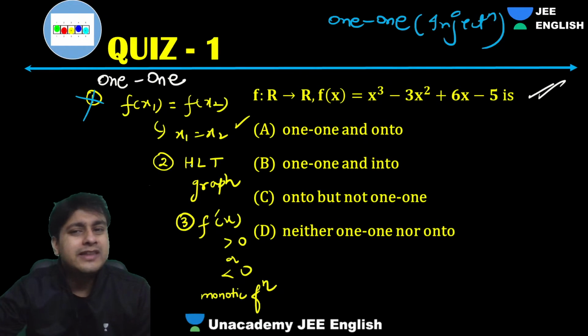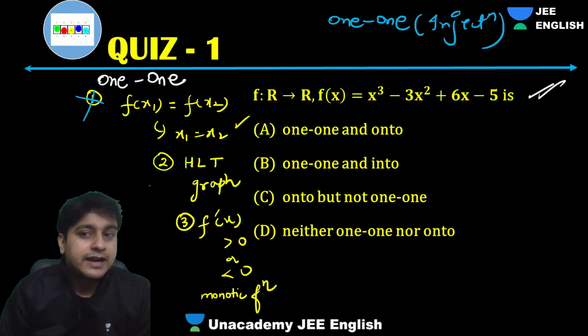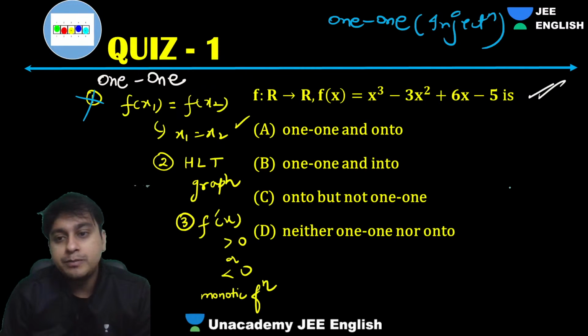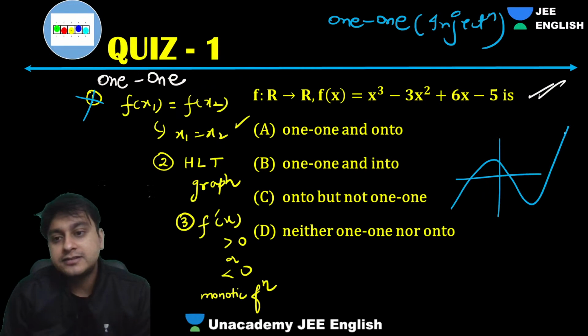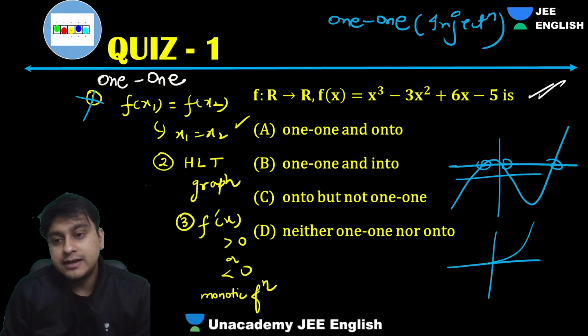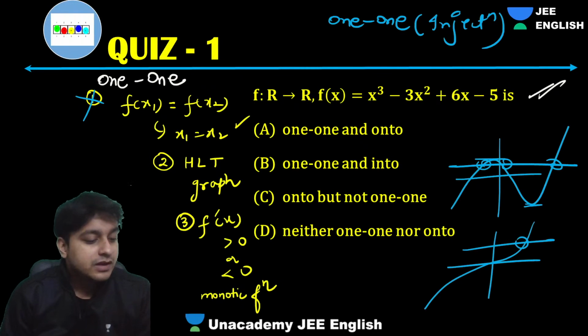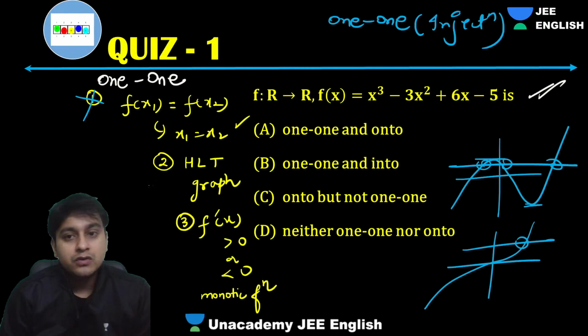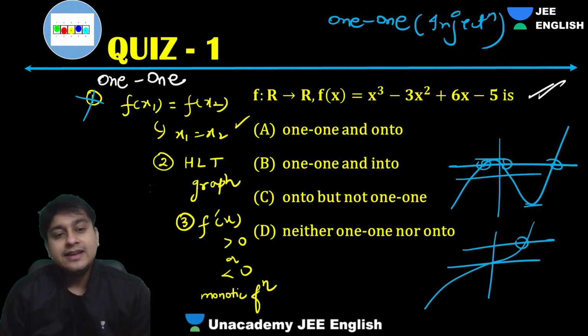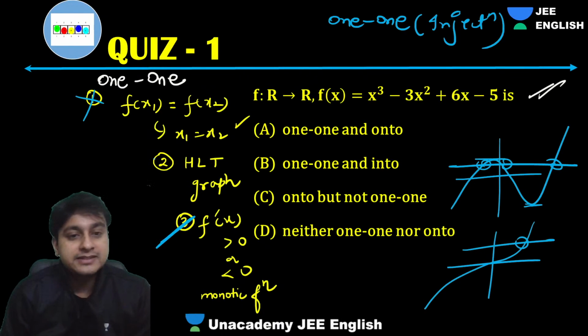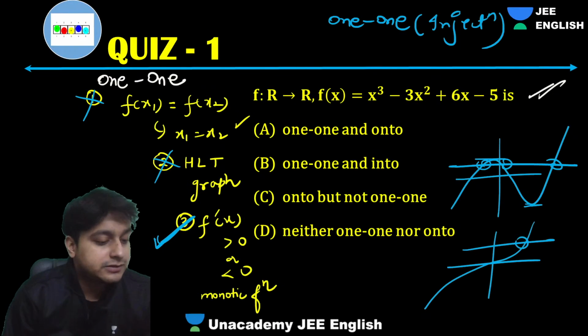Drawing the graph will not be that difficult, but we have to understand the peaks. Some cubics can be like this, which will obviously be a many-one function, and some cubics can be like this, which will be a one-one function. It will depend on the peak, so you can differentiate and get the other things. But if we are differentiating anyway, we can simply check this directly. So I think the best will be the third one, to check the monotonicity of the function.